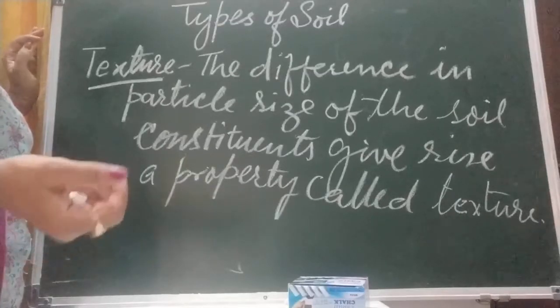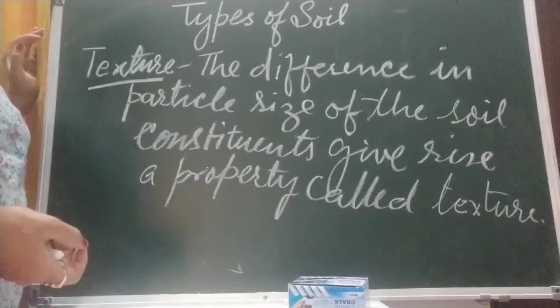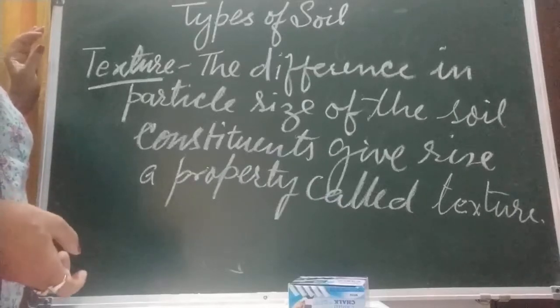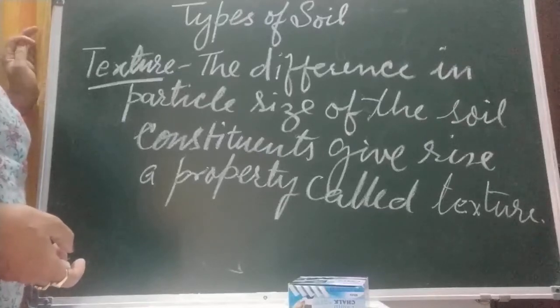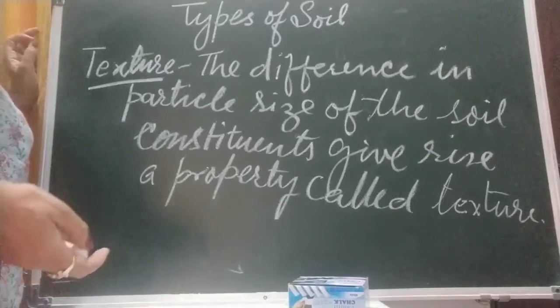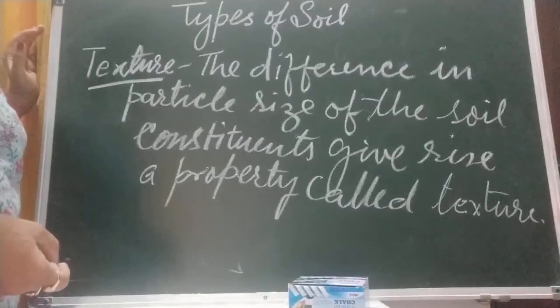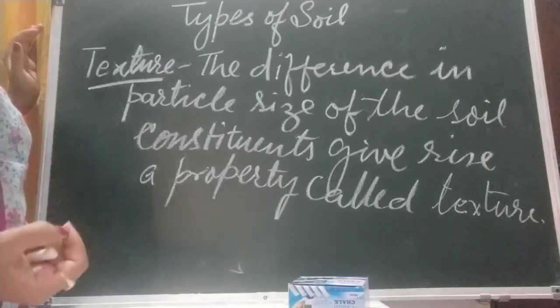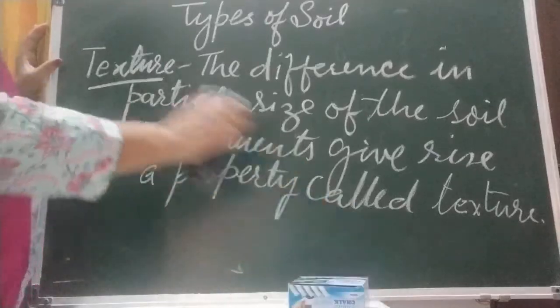If it is flaky and dark, then it is loamy. If it is dark in color, then what is it? Loamy. Okay, children, based on the proportion of sand, silt, clay and humus present, soil can be sandy, clay or loamy. So we are going to discuss the types of soil.